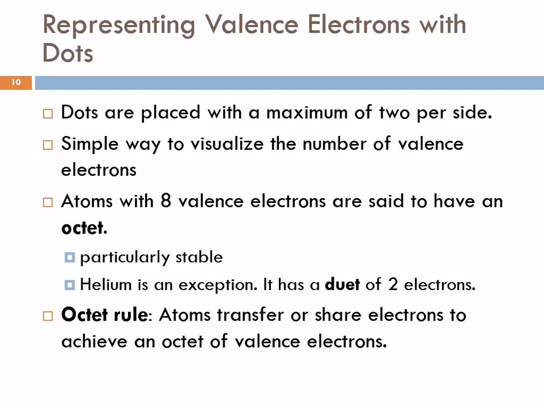So back to Lewis theory. We represent valence electrons as dots. And just by convention, we put at most 2 dots on a side. So we've got the top, the bottom, the right, and the left. I think part of this is so that you can look at it and just see how many electrons there are, because it's like with dice, right?